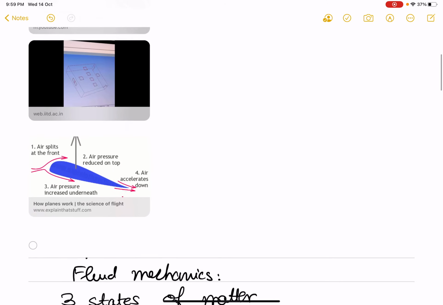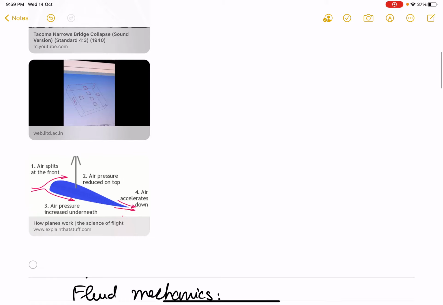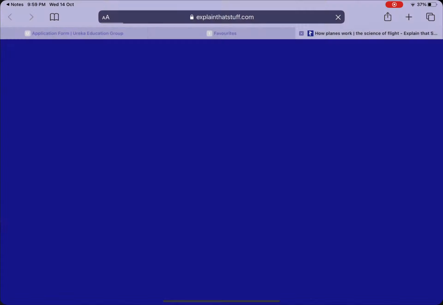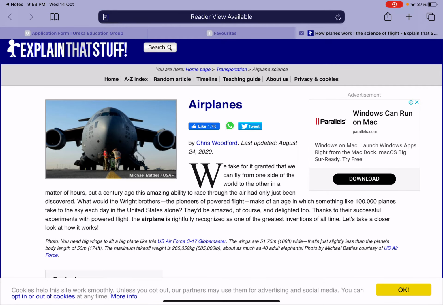So therefore, a study of fluid mechanics is quite important, and I leave this particular example for you to see, and that is, it gives you a brief explanation of why planes fly. Maybe you may not be able to understand this now, but once you do more parts of this course, you will be able to understand why planes fly.